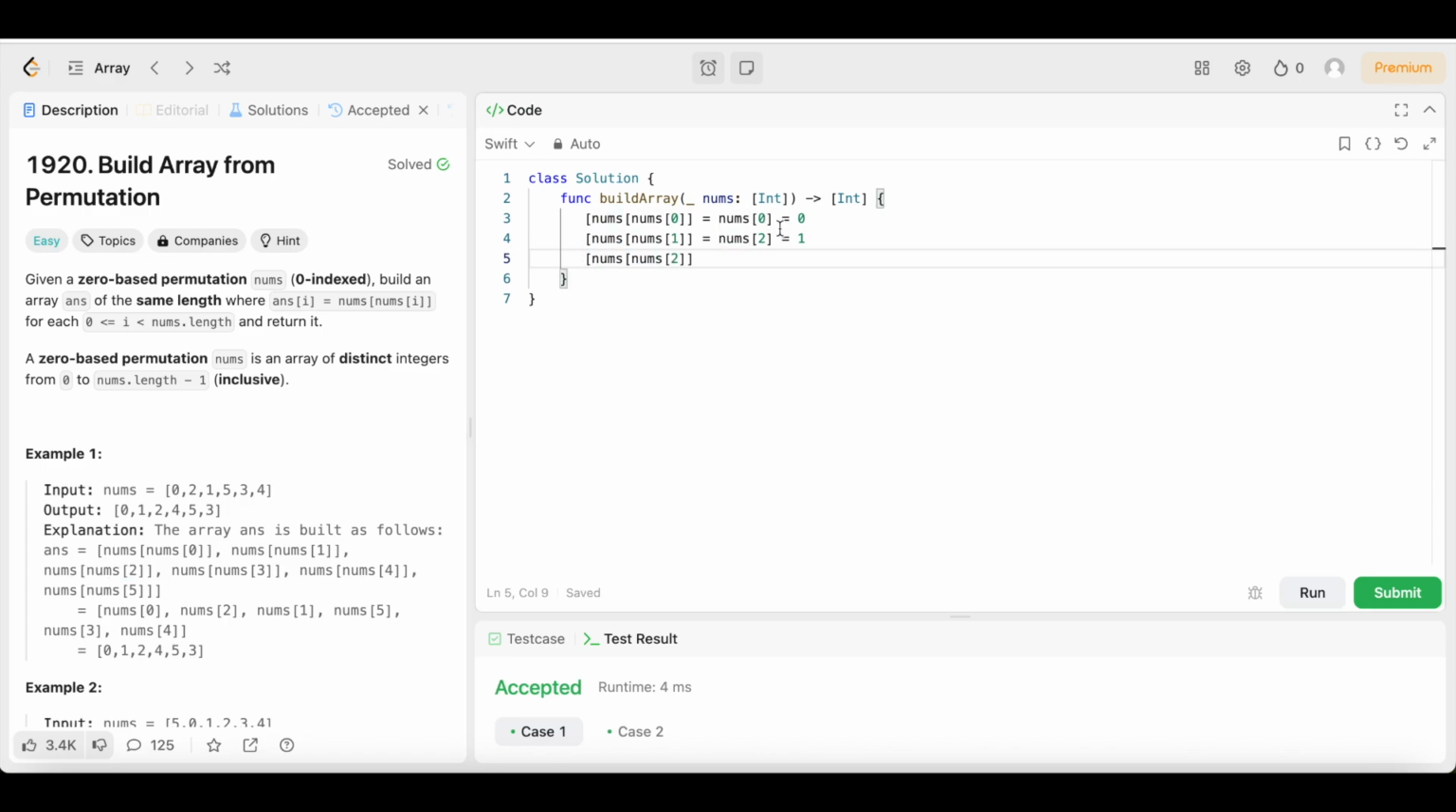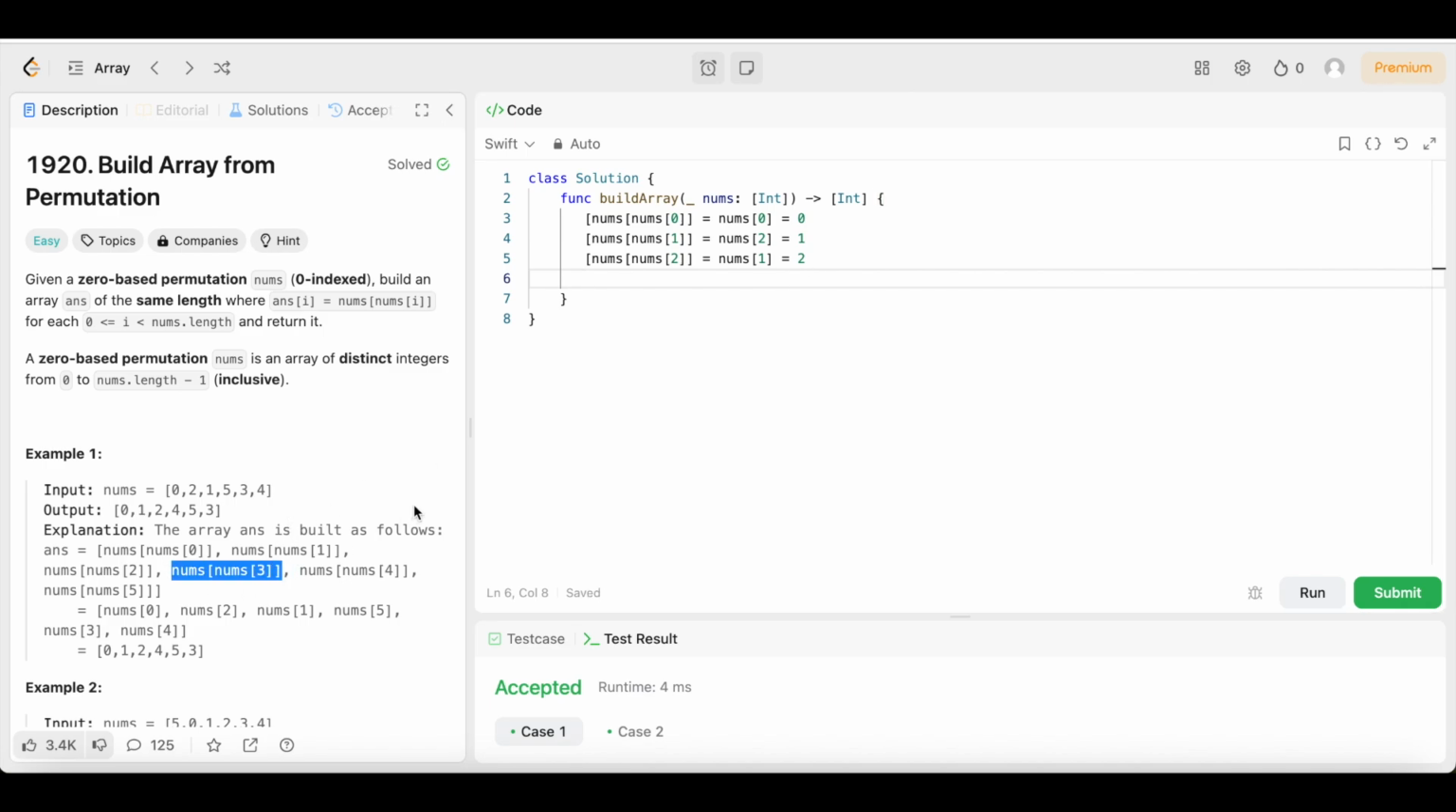Nums of nums 2. So nums of nums 2, let's see what that equals. What does this equal right here? This nums equals, so nums of nums 2 equals, let's see, nums 2 equals 0, 1, 2, 1. So that's going to equal nums 1, right? And what does nums 1 equal? Nums 1 equals, so let's see, it goes 0, 1. Nums 1 equals 2. So boom, equals 2. Then we come down here, where we at, nums 3. Now we're at nums 3.